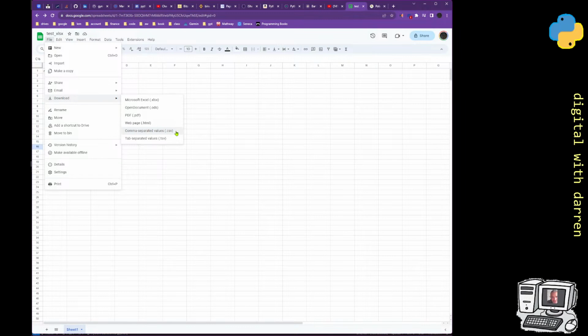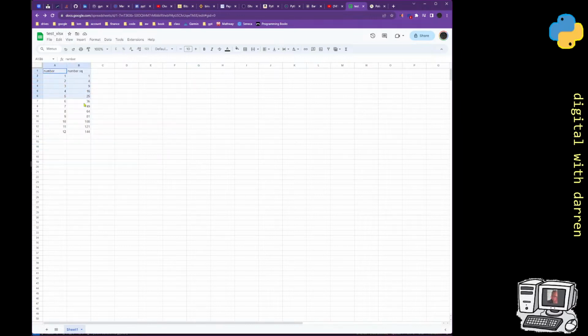And CSV files are very, very useful in Python because you want to put them into a data frame. A CSV file is basically the data. It's sort of like the results. It's either the input data or the output data. A CSV file effectively would be something like this, which is basically a header row, so everything that's in row number 1 over here, and then all of the data underlying it. So here I've just got a bunch of numbers and a bunch of squares.